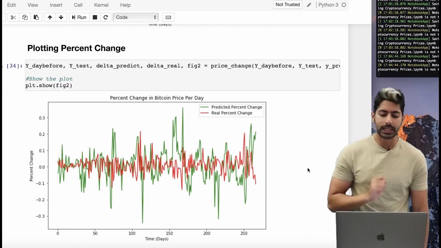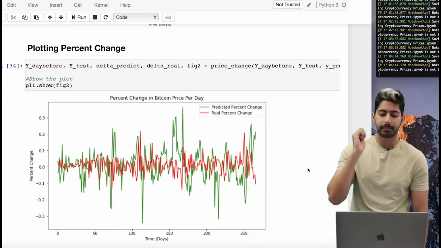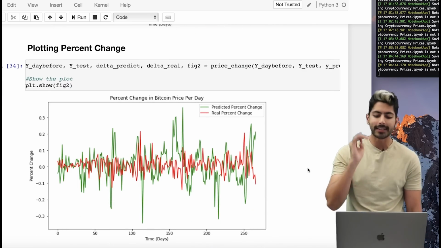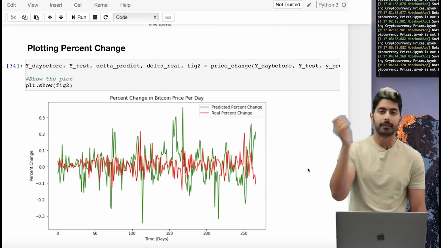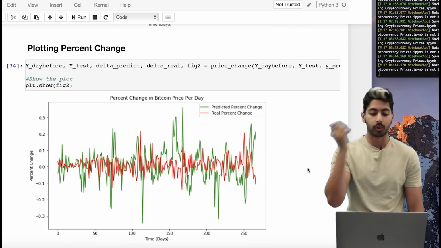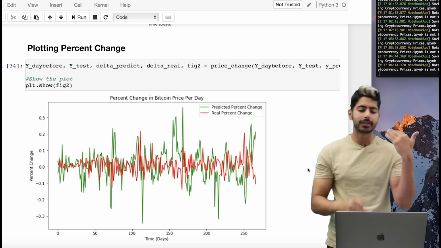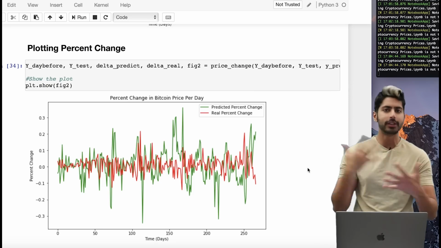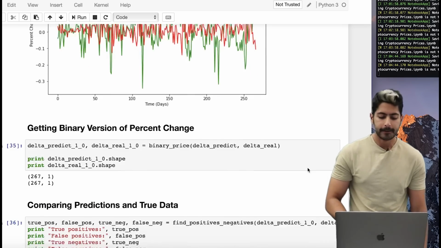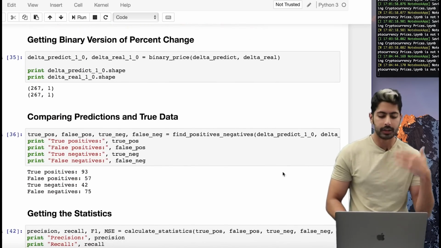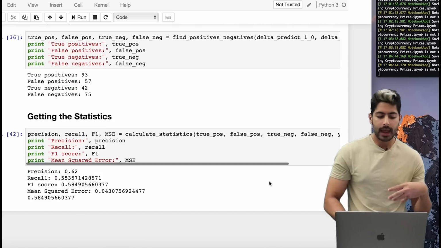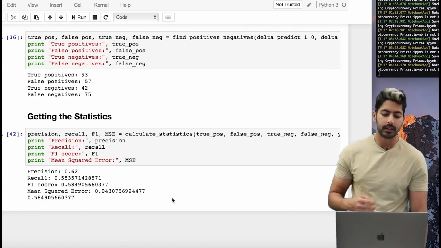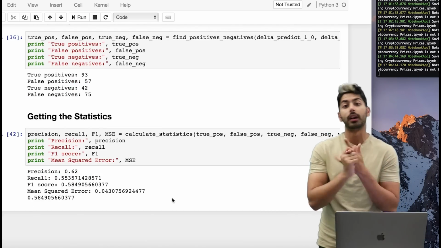And then we have one more really important graph, and that is predicting the percent change. So what is the predicted percent change from the previous day to the current day versus the real percent change? And notice how there's a bit more variance here between the real values and the predicted values. So we can definitely do better here. And then we compare the predictions and the true data, and then we get our statistics at the very, very end: precision, recall, F1, and mean squared error.